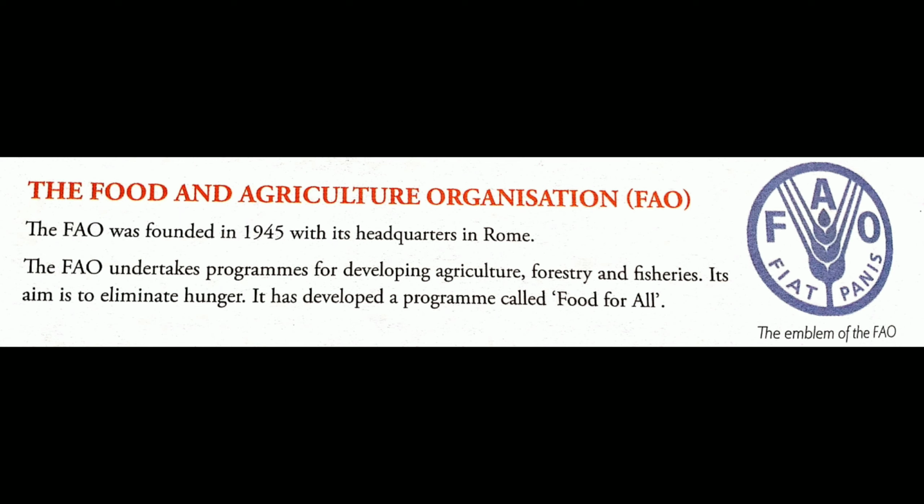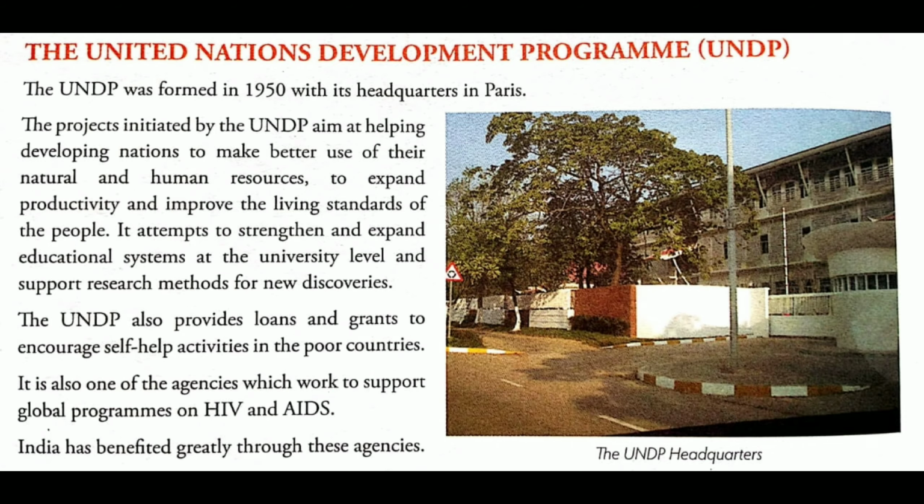Its aim is to eliminate hunger. It has developed a program called Food for All. These all help us eliminate hunger, because agriculture, forestry and fishery, all these three departments provide nutrition in the form of food grains, fruits and other vegetables, and fish. So it provides us food. This is the slogan they have made: Food for All.